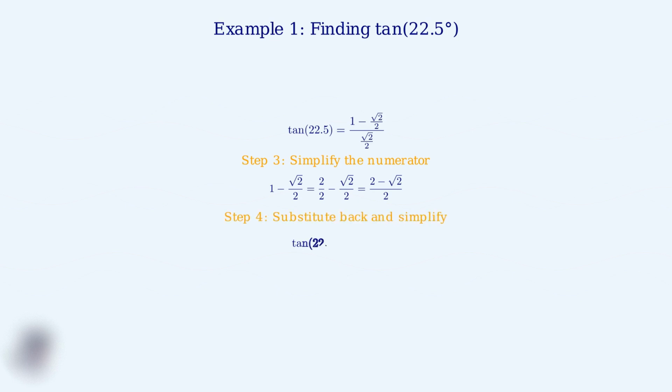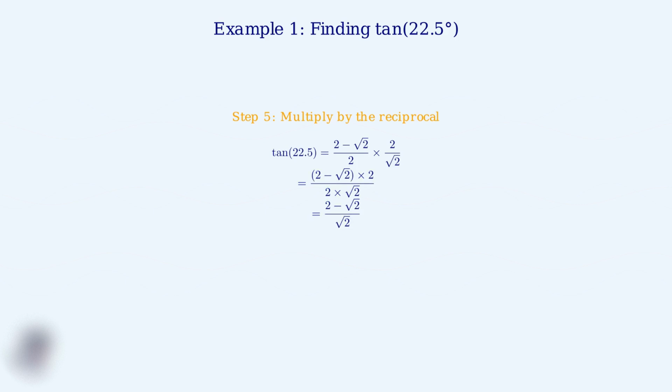Step 4, we substitute our simplified numerator back into the expression. Now we have a complex fraction, 2 minus square root of 2 over 2, all divided by square root of 2 over 2. To simplify this complex fraction, we multiply by the reciprocal of the denominator. Step 5, we multiply by the reciprocal. This gives us 2 minus square root of 2 over 2 times 2 over square root of 2. The 2's cancel out, leaving us with 2 minus square root of 2, all over square root of 2.